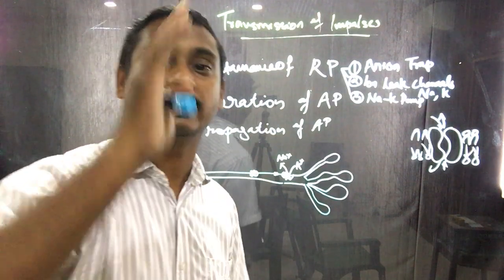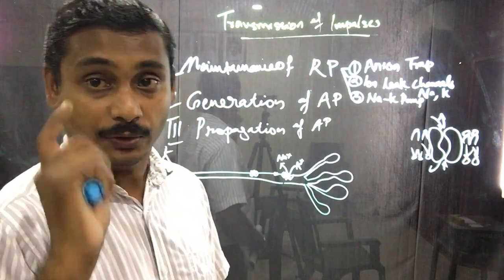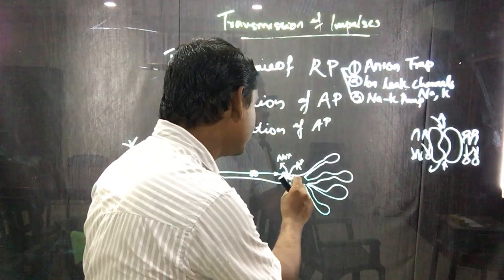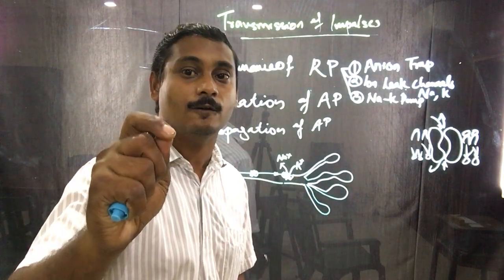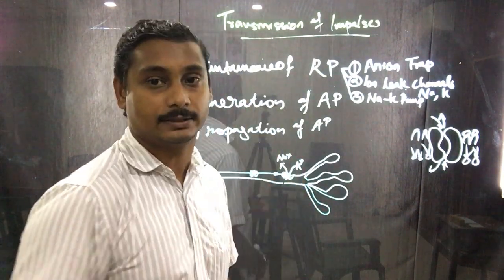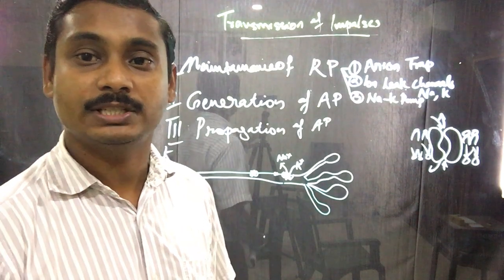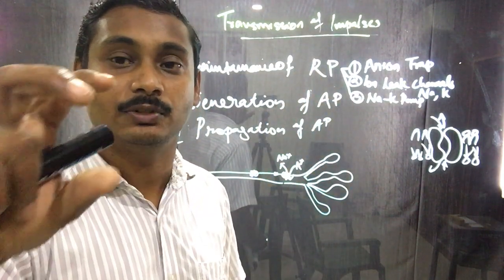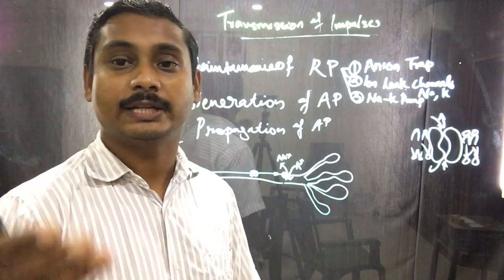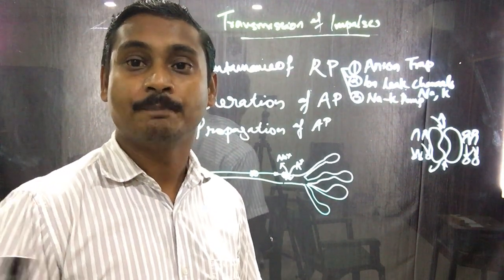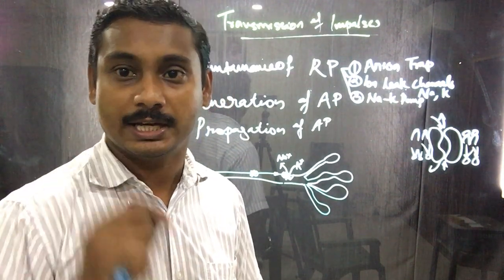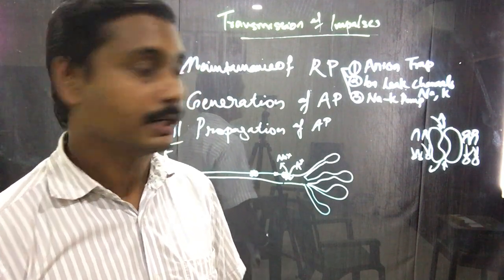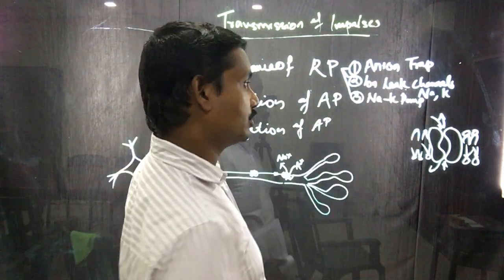Where they are present, they will remain as such there. Therefore, that contributes to the negativity of the axoplasm inside, because they are negatively charged and they cannot move. So they remain inside as negatively charged ions, and therefore that substantially contributes to the negativity inside the axon membrane. So this is one process, anion trap.